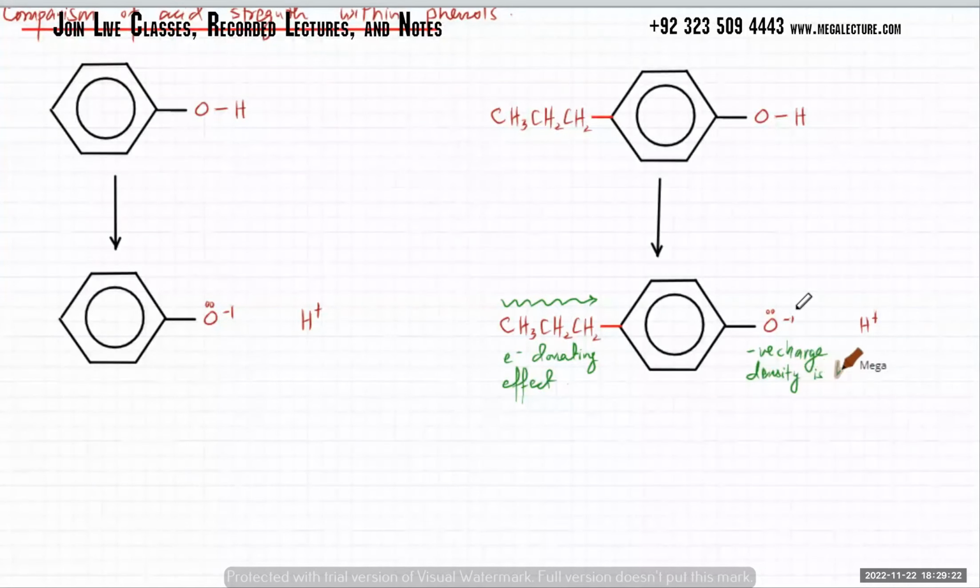That's it's going to be higher. So that will make it unstable.